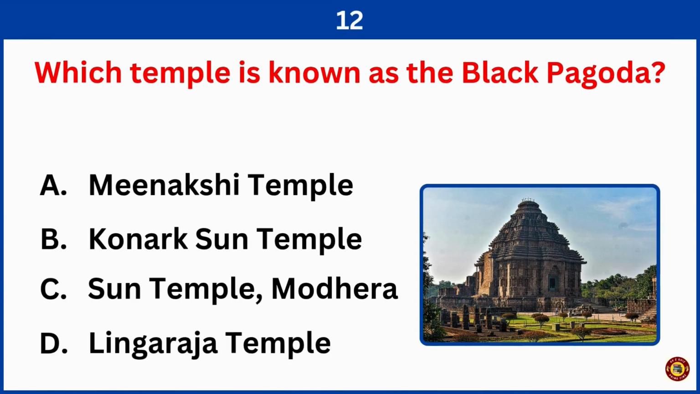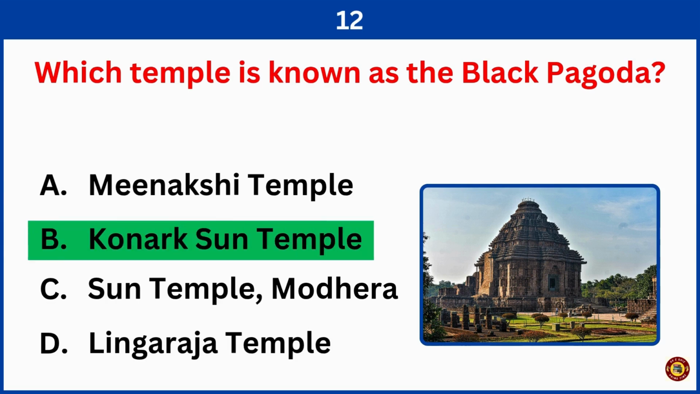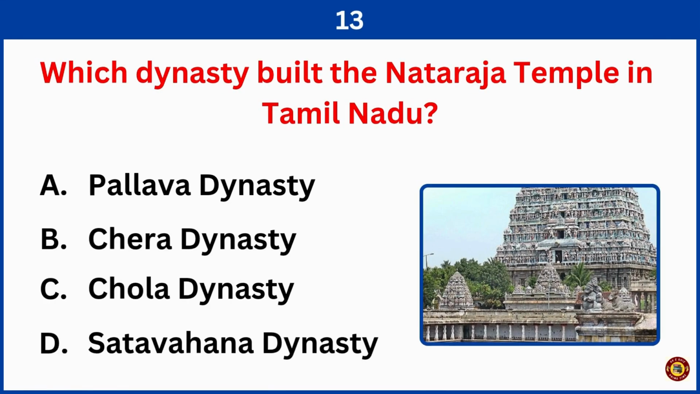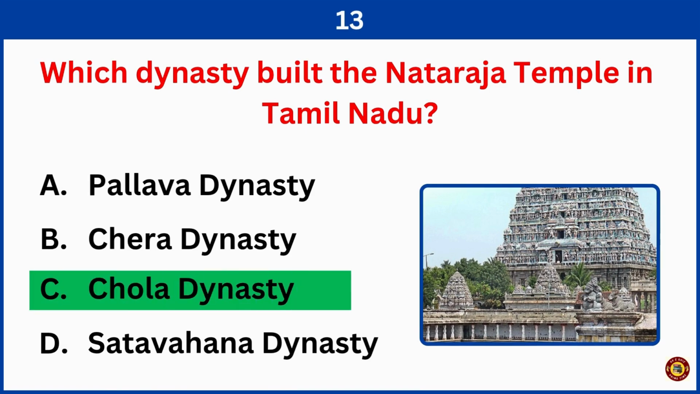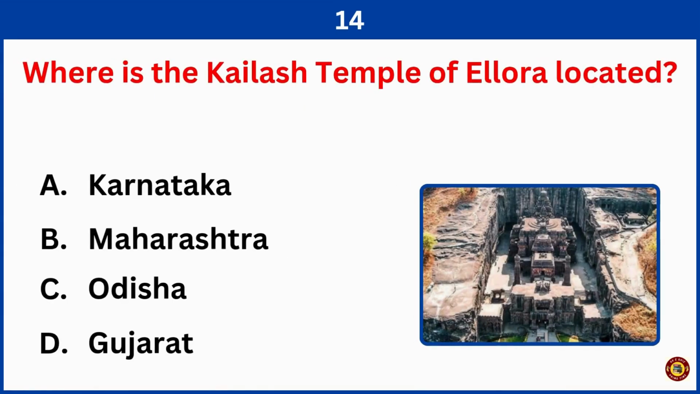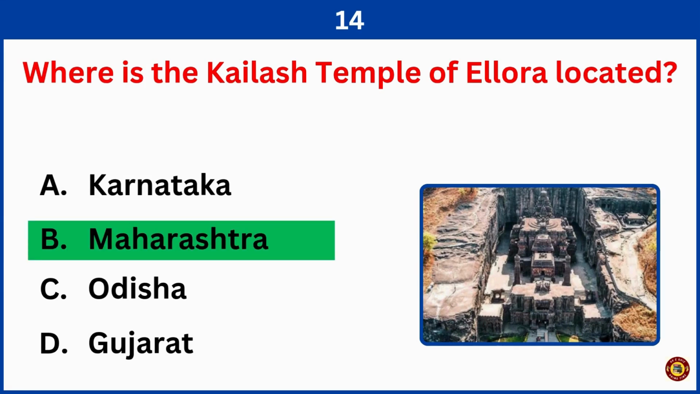Which temple is known as the Black Pagoda? Right answer is option B, Konark Sun Temple. Which dynasty built the Nataraja temple in Tamil Nadu? Right answer is option C, Chola dynasty. Where is the Kailash temple of Ellora located? Correct answer is option B, Maharashtra.